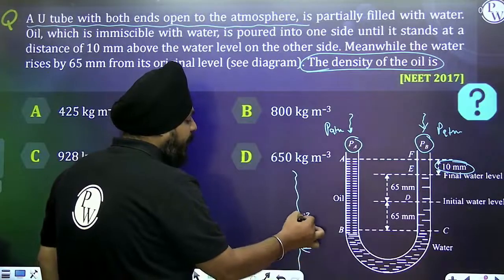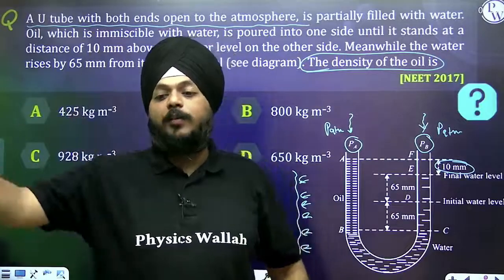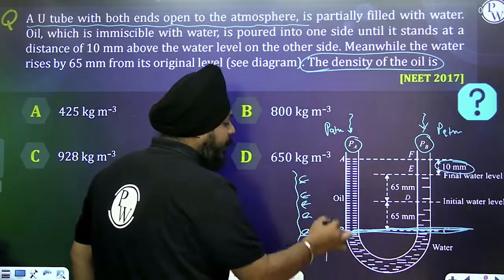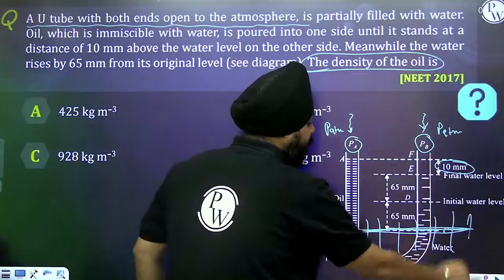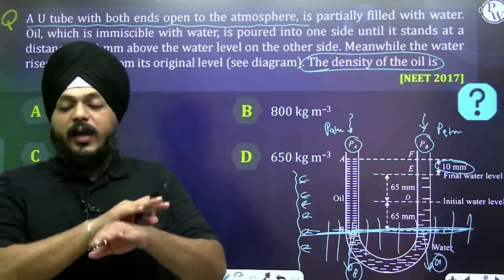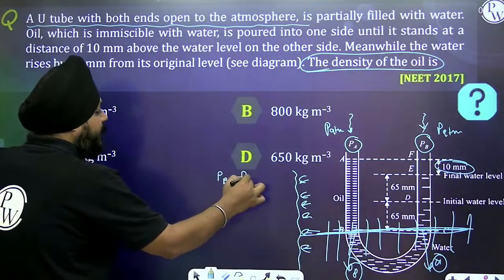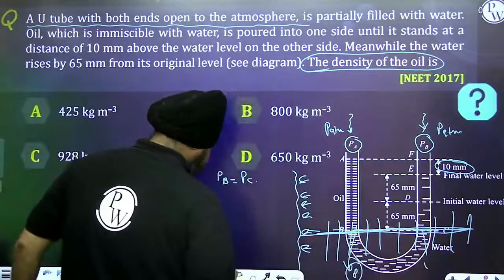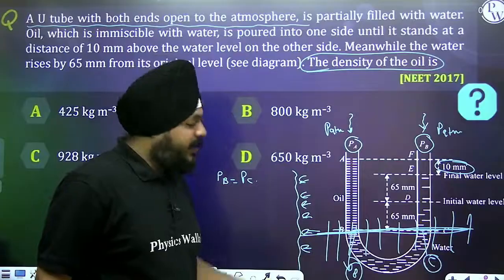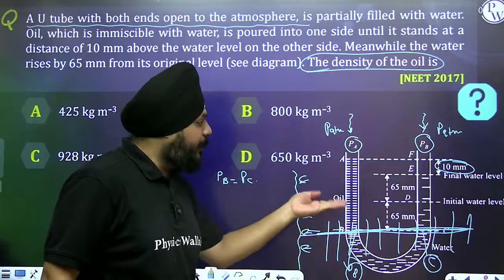We are going to use one of the applications of Pascal's law. At one surface level, the pressure is going to be the same at all points. If I'm talking about this surface level, at all points the pressure is the same. It means that for point A and point B, the pressure is the same. So let's say the pressure at point B is equivalent to the pressure at point C. Now if I'm talking about the B side, the left arm of the U-shaped tube, till point B only oil is filled.